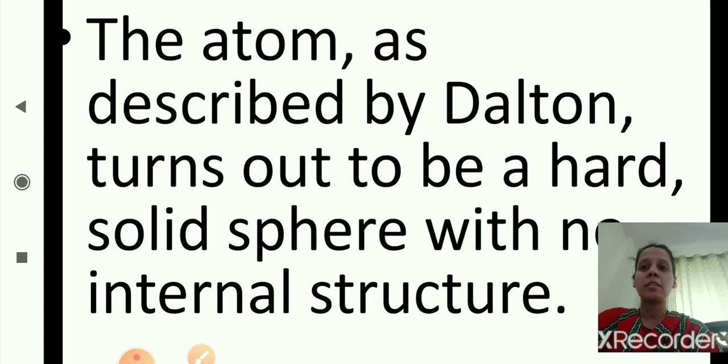The atom as described by Dalton turns out to be a hard solid sphere with no internal structure. So he compared his atomic model with a solid sphere which has no internal structure.